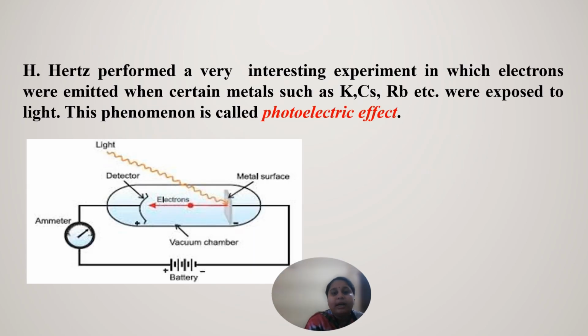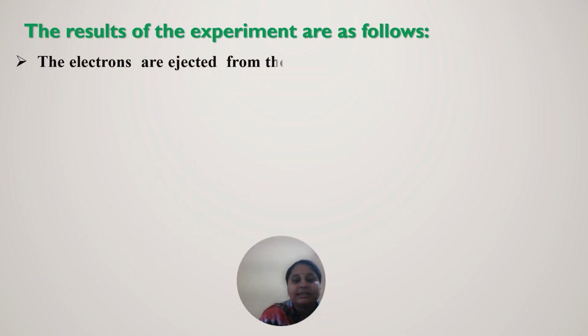And Hertz performed a very interesting experiment in which electrons were emitted when certain metals such as potassium, cesium, and rubidium were exposed to light. This phenomenon is called the photoelectric effect, as he bombarded the alkali metals with light. They emit electrons, and this effect of emission in the presence of light is called the photoelectric effect.